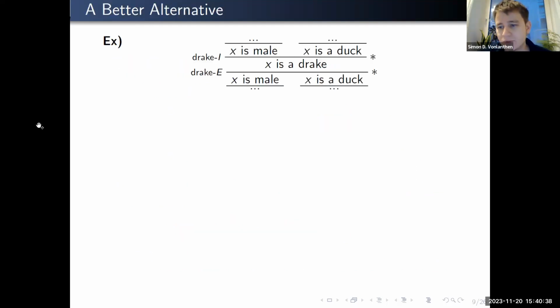So here is my own solution, which is very much in the spirit of what Glock has written in his 2019 paper. Generally now, under the modest inferentialist proposal, the inferential network of Drake, at least part of it, looks like this. And we have, again, this classical distinction between introduction and elimination rule.